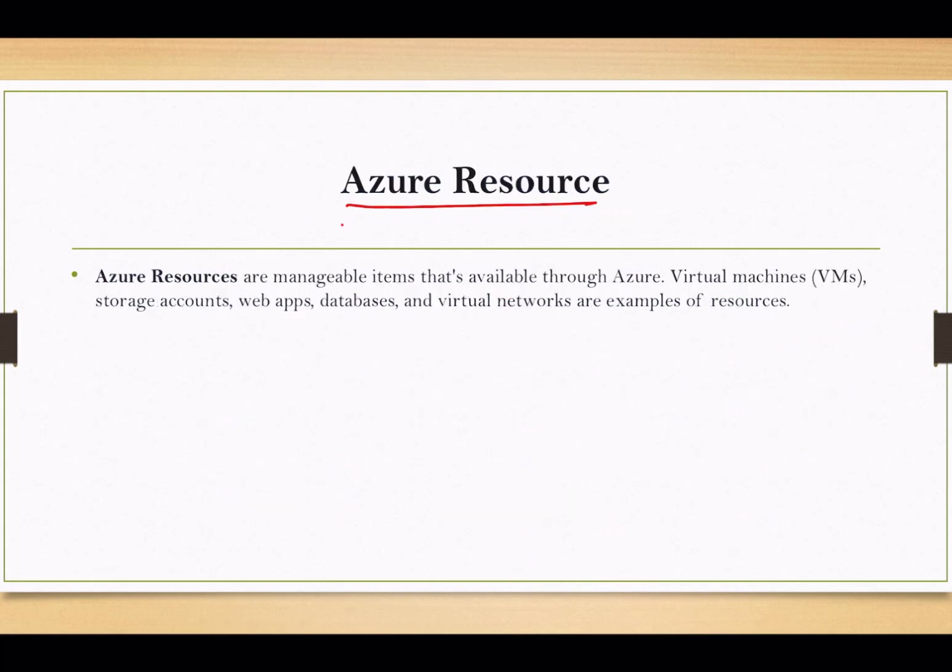Now, this is the last term of this particular section, that is Azure resources, which are manageable items that are available through Azure. These resources are like virtual machine, storage account, web application, databases, virtual networks. All the services which we are seeing inside Azure are known as Azure resources. So this is what we have in the first section.